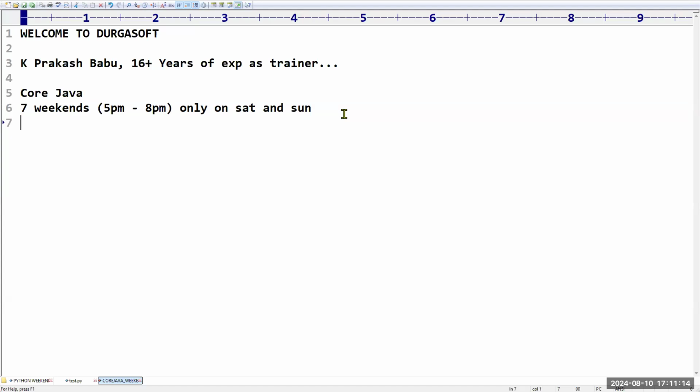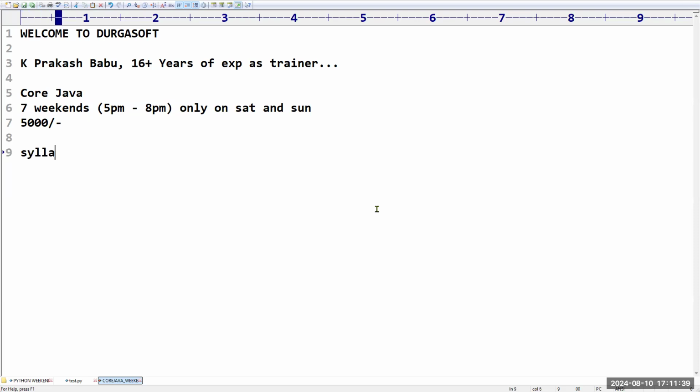Next, what is the fees for this batch? The fees for this batch is rupees 5,000. This is just details about the course. We have to count from next weekend, because this weekend the complete demo will be there.